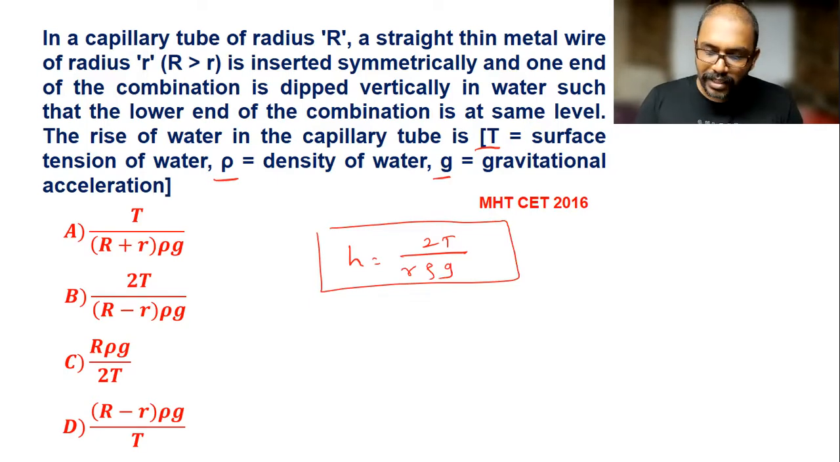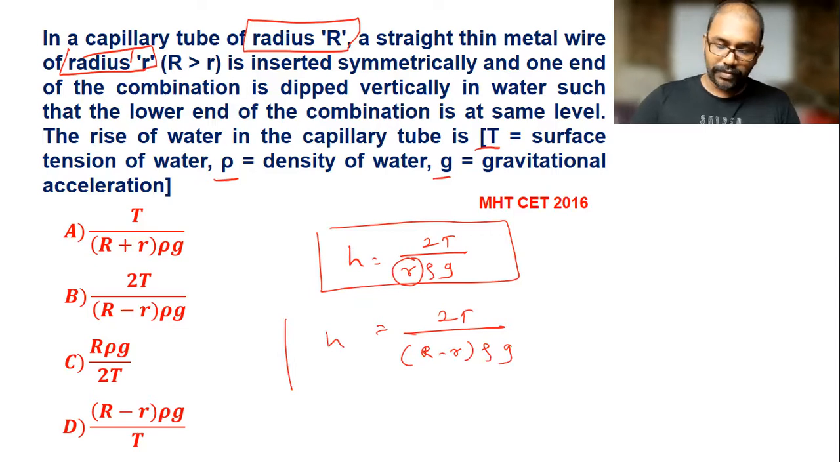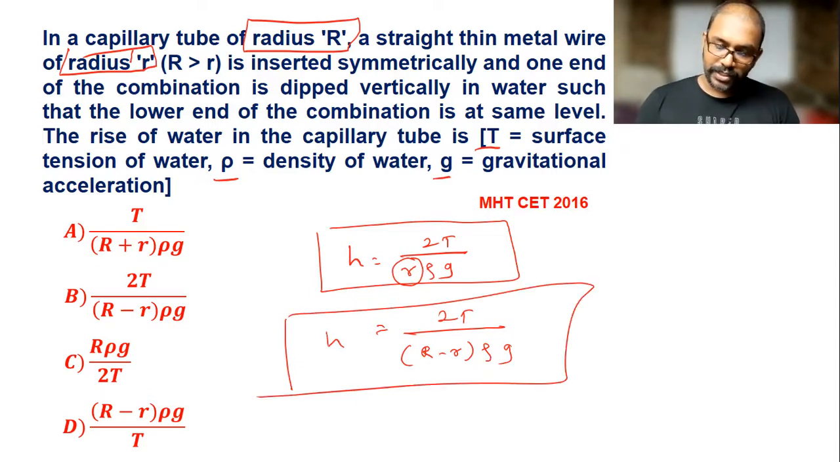Only the thing is, here the radius matters, because the capillary tube's original radius is r, and we insert one wire in it whose radius is small r. So effectively we can write this is equal to 2T divided by (r minus small r) rho G. This is the rise in the liquid level. If you see all the options, it is coming in option B. So option B is the correct option for this question.